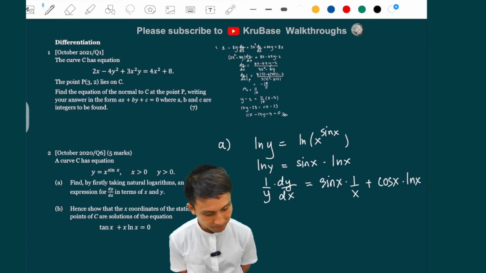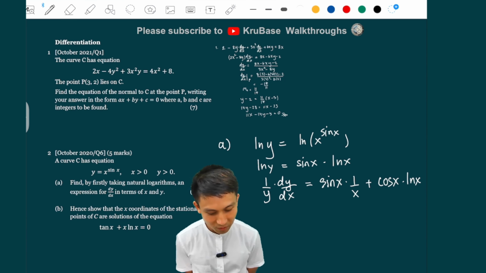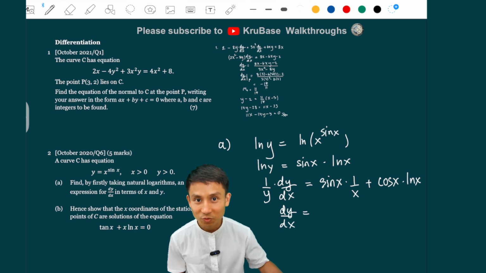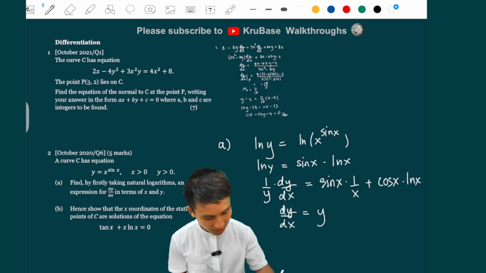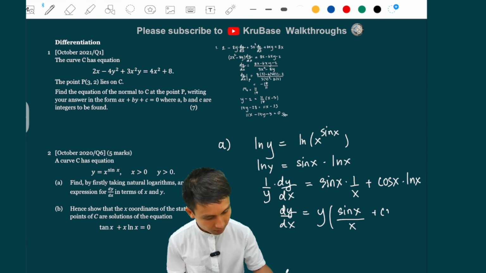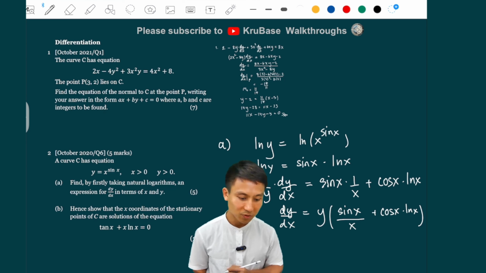And then, what is this? So we're just going to find the expression of dy by dx. All right, so we just make it the subject, basically. We just pull y to the other side. We have y, and then everything. Just write everything down. Just going to do cos x, ln x, like that. Yeah, I think I'm happy with that.